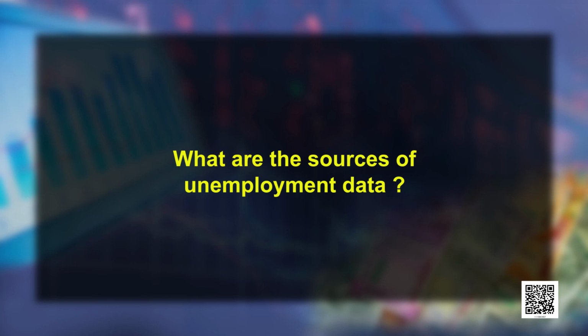So, what are the sources of unemployment data? How does the government get the data on unemployment? The government gets data on unemployment from three sources. The first one being census. Census, as we already know, takes place after every 10 years. So, the government gets some data on unemployment from those census.